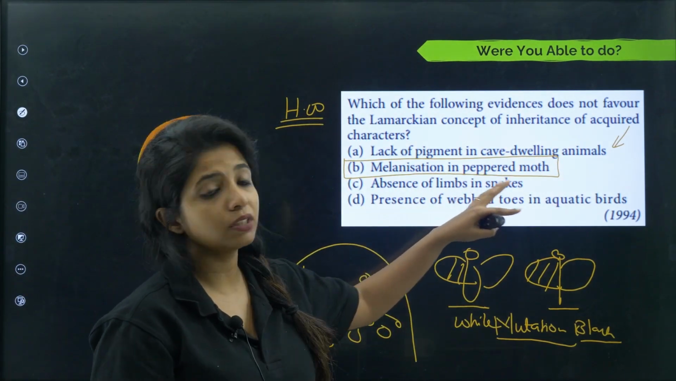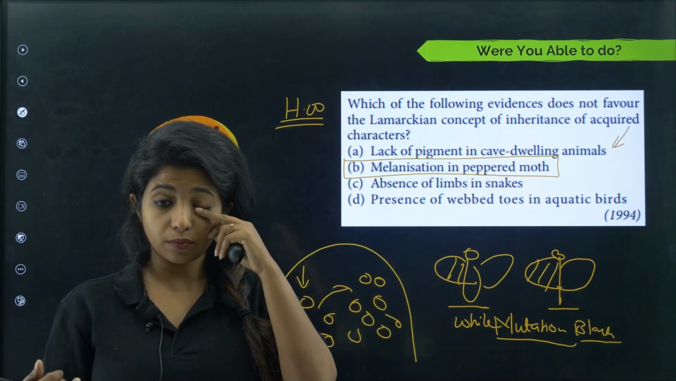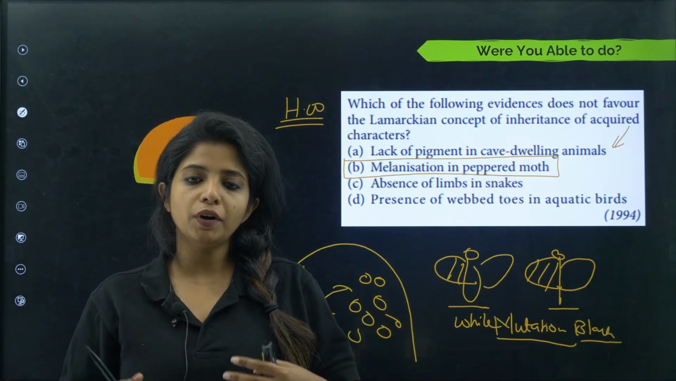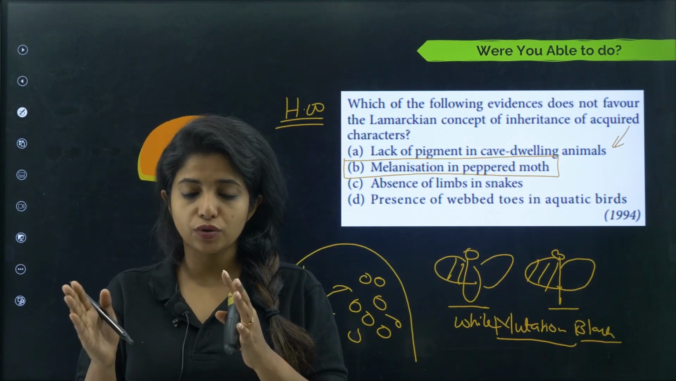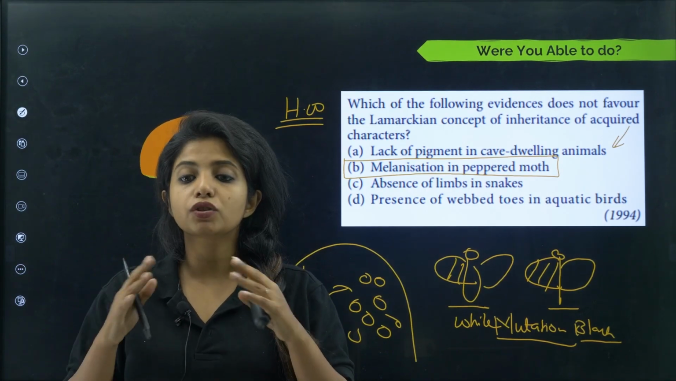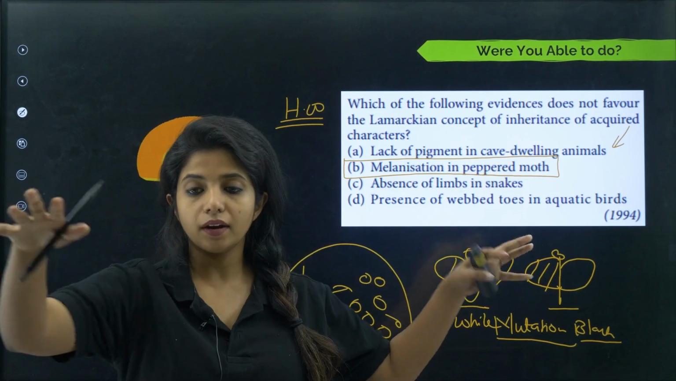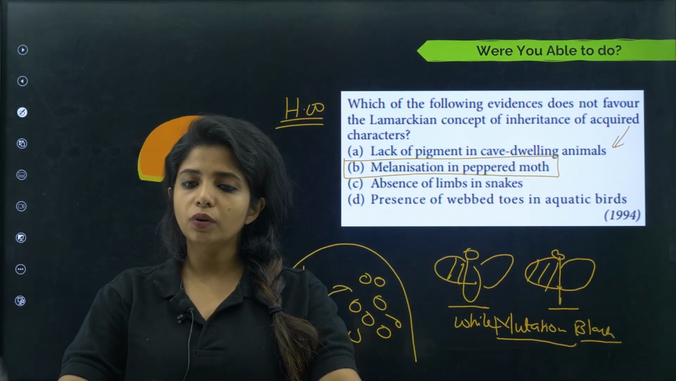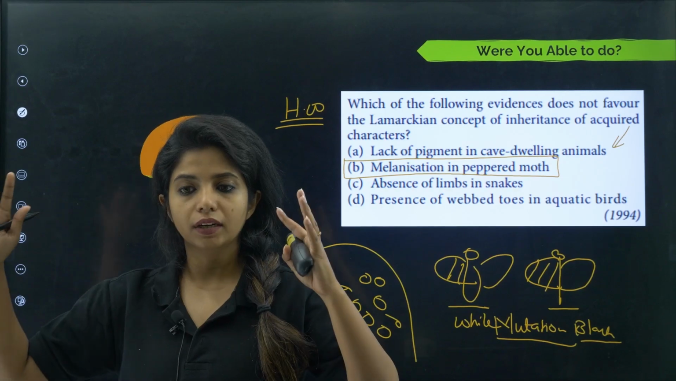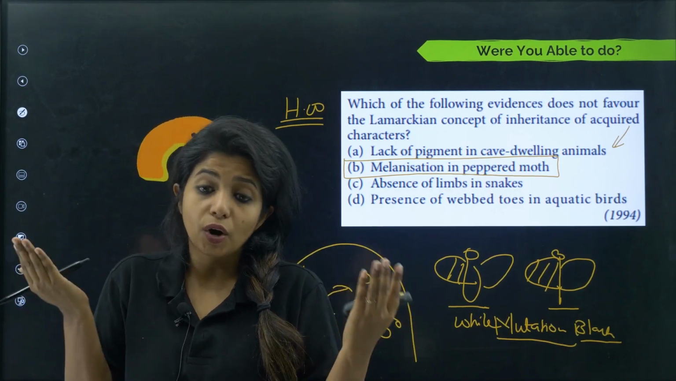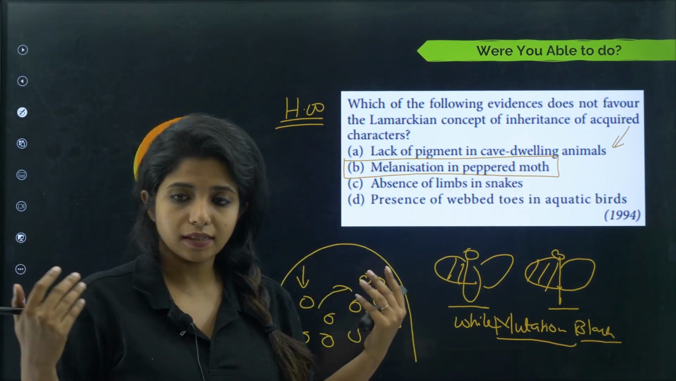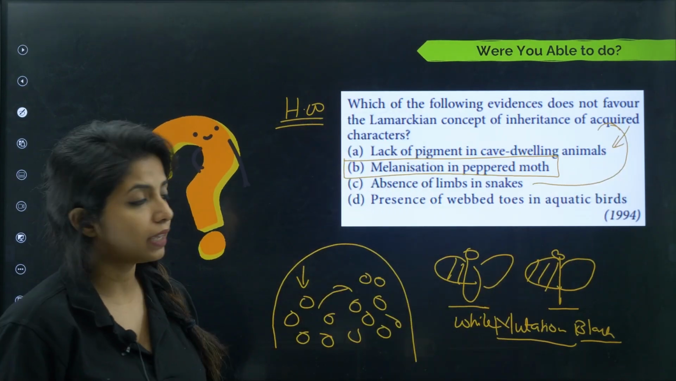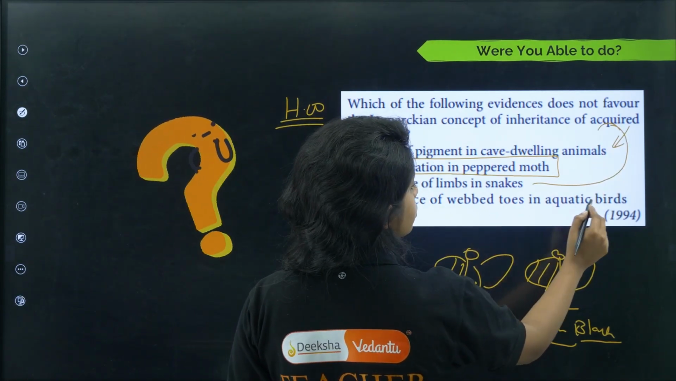Now, absence of limbs in snake. Again, we can say that this is Lamarckism. Snakes obviously did not need limbs. At one point of time it was use and disuse, right? Something that is not used will be deleted from the body. That was according to what Lamarck said. So limbs were not needed, so they were deleted. If we say that snakes do not have limbs, yes, it follows this Lamarckian principle.